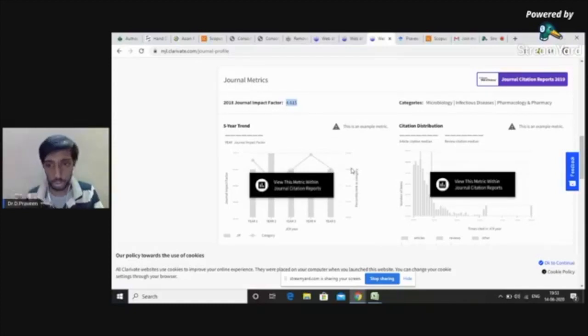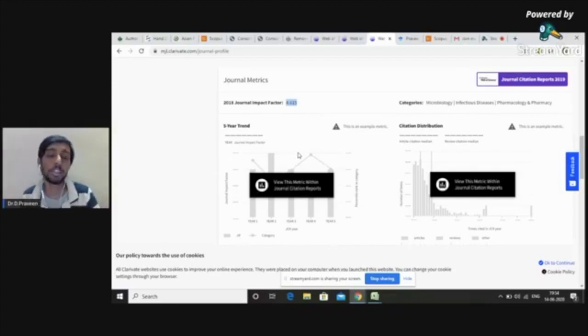So when you choose a journal for quality publication and quality research, always make sure that you choose based on the impact factor from the Journal Citation Reports. Certain journals will have their own impact factor ranges. There are some other agencies that give impact factors, but the global research community will always depend upon the JCR reports. So make sure that your paper is in a JCR-indexed journal.